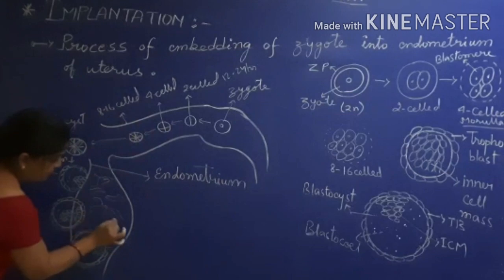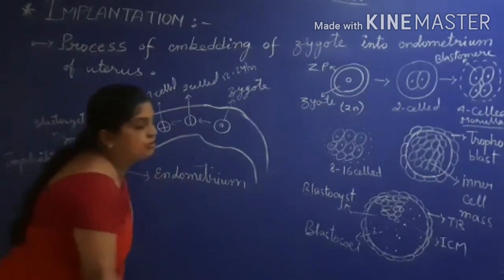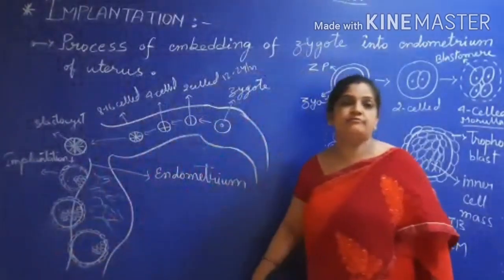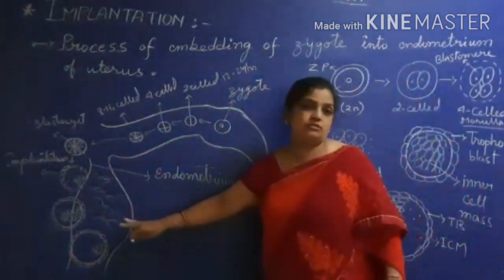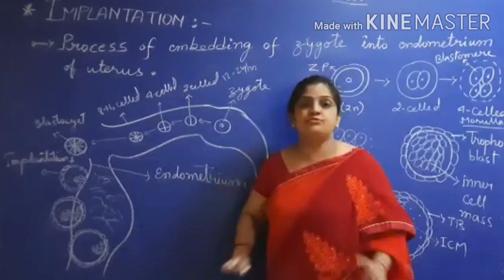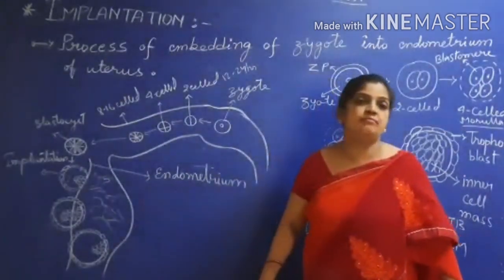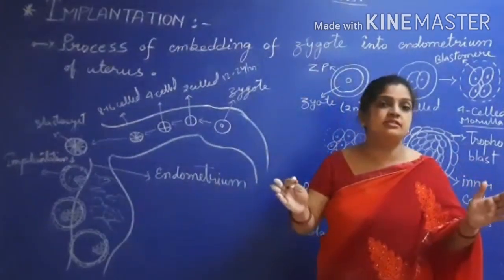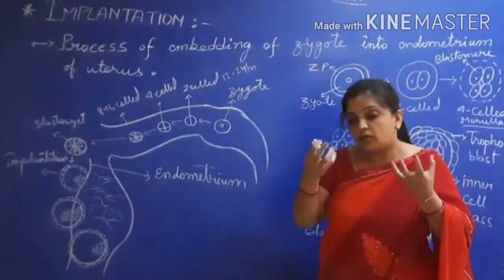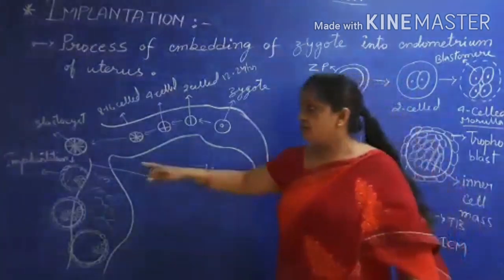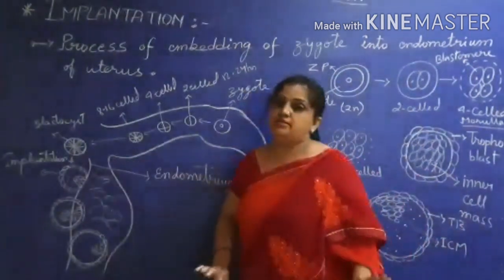When I was explaining menstruation, I told you that while fertilization takes place, simultaneously on the other side, within the uterus, blood vessel preparation takes place. The endometrium becomes 6 to 7 mm thick. Why? To hold the zygote, to hold the blastocyst. So this is where your implantation takes place.